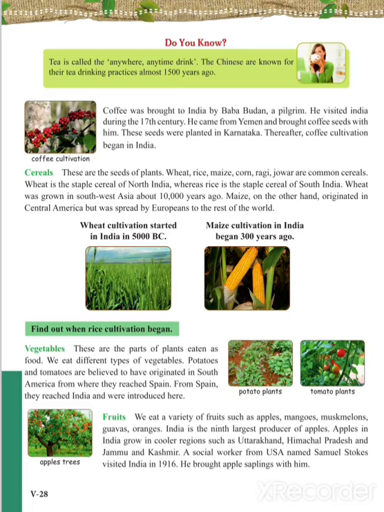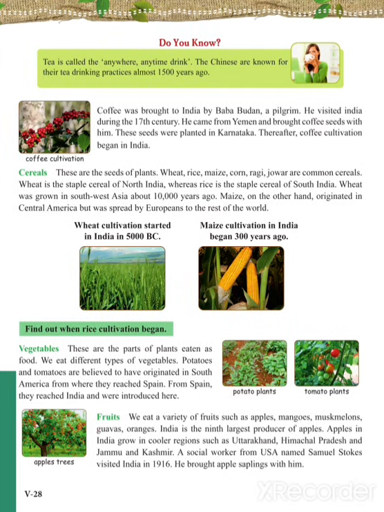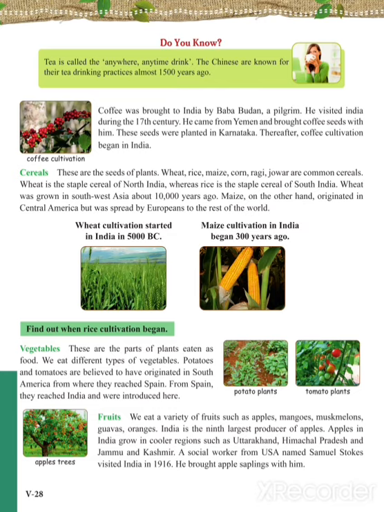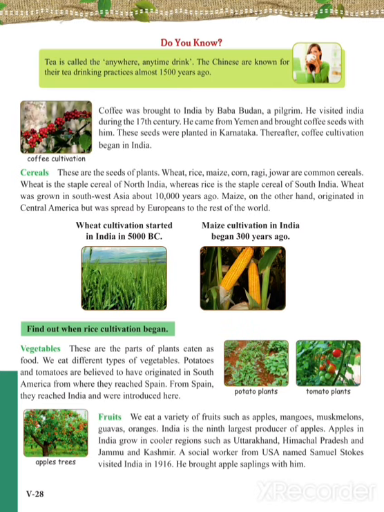Wheat was grown in Southwest Asia about 10,000 years ago, whereas maize, on the other hand, originated in Central America but was spread by Europeans to the rest of the world. Maize cultivation in India started about 300 years ago.